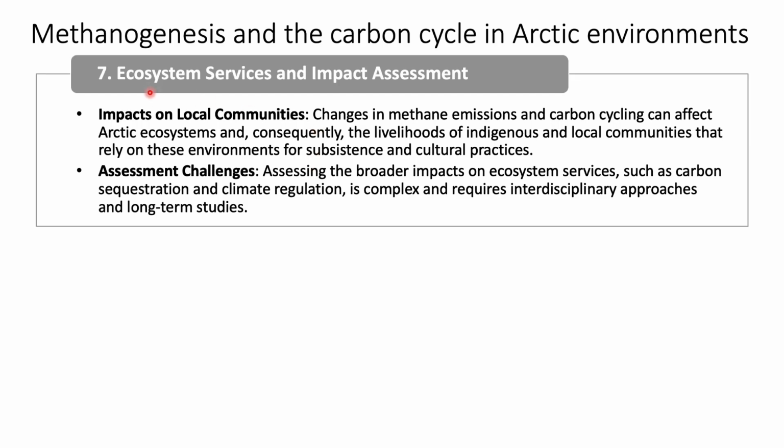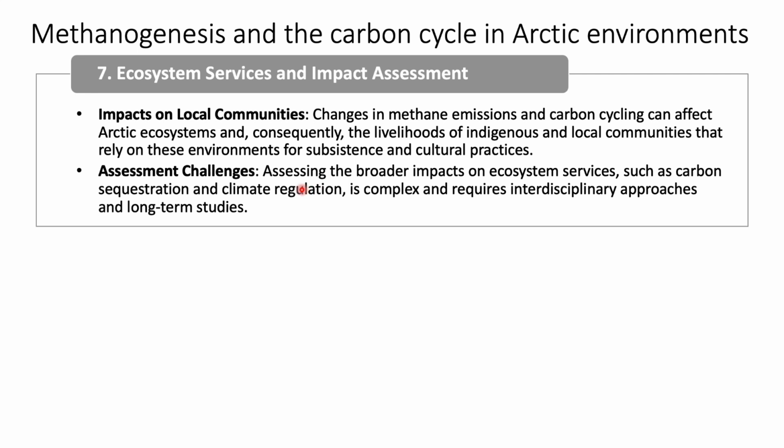And how does this affect the ecosystems? Mainly, the changes in methane emission and carbon cycling can affect the Arctic ecosystem. Consequently, the livelihoods of the indigenous people and the local communities that live in or rely on these environments for sustenance and cultural practices are affected. So methanogenesis indirectly affects the people who are living in the Arctic region. And assessing this broader impact on ecosystem services such as carbon sequestration and climate regulation is a very complex phenomenon that requires interdisciplinary approaches and long-term studies to understand what is actually happening in the Arctic region.